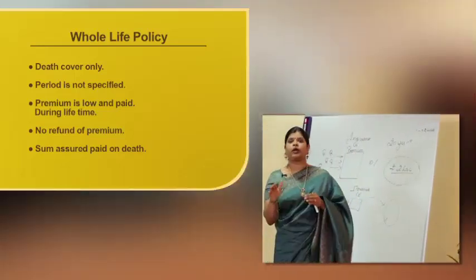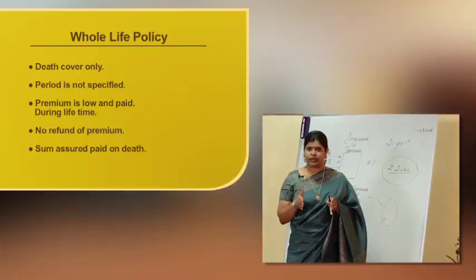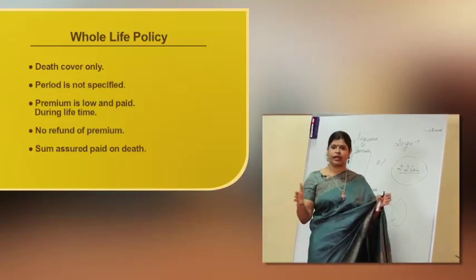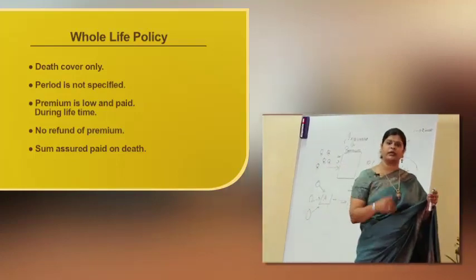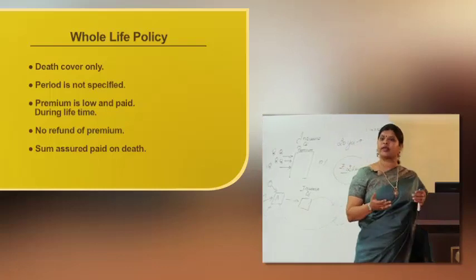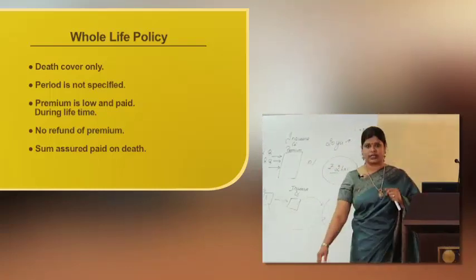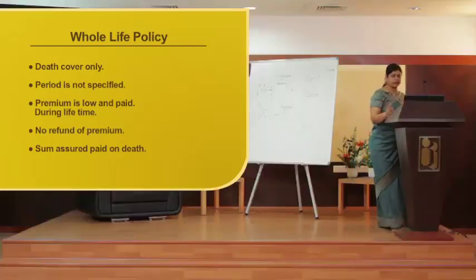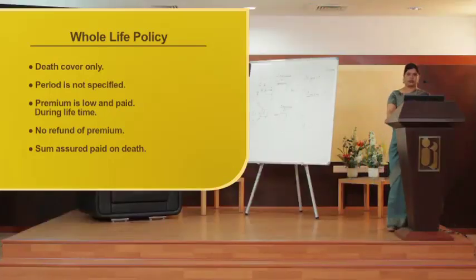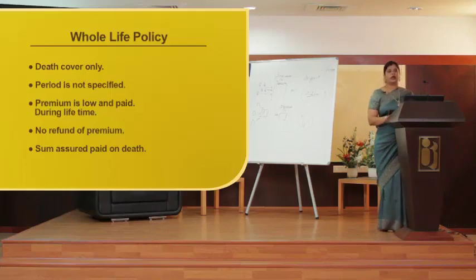In this case, we don't give any particular term. The entire life of mine, whether I'm going to live for another 20 years, 30 years, 40 years, whatever is the case, I am going to get the protection under the whole life policy, okay? The premium is again very low because here also I don't get any bonuses, I don't get any returns.